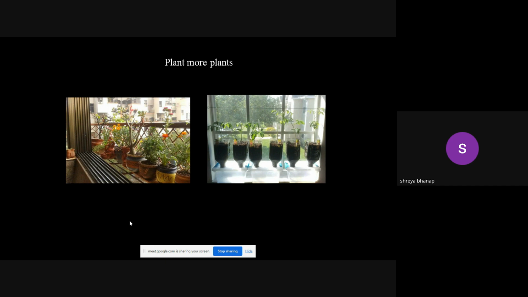So if you have a small area, don't worry. A window grill can easily accommodate 5 to 6 pots, and you can plant at least 5 to 6 different varieties of plants in that. And those varieties will again help some of the butterflies or some of the birds to survive. And if you are doing the seed collection and planting it, then those wild flora will attract a lot of other wild species also. And again the area will be greener.